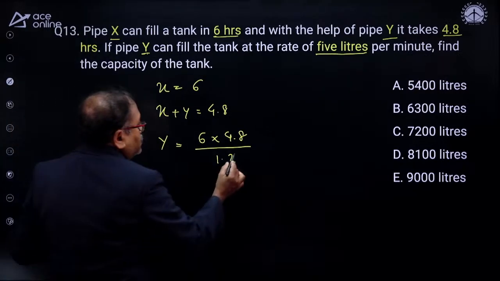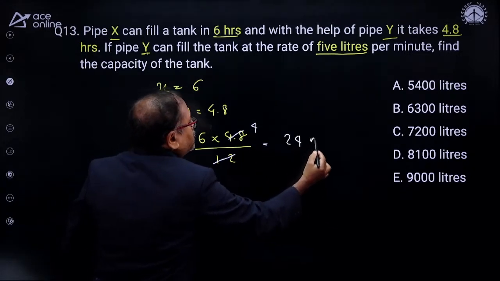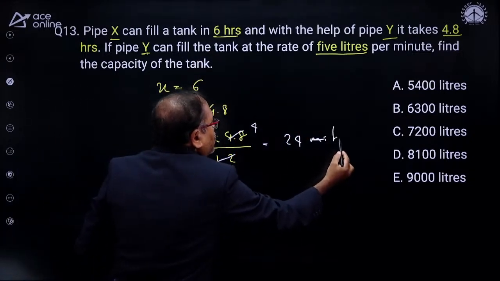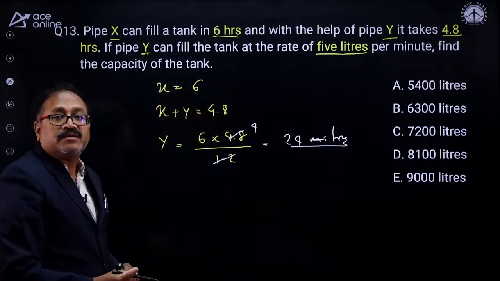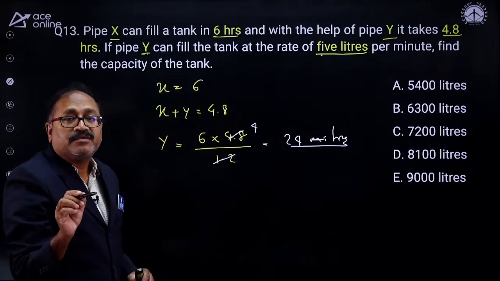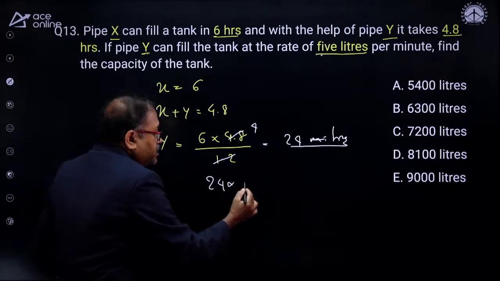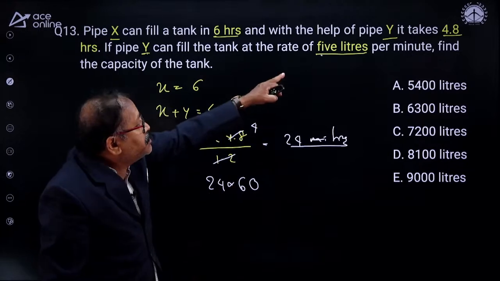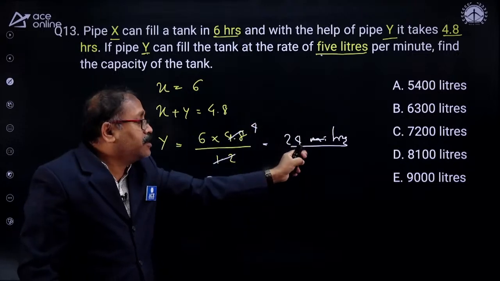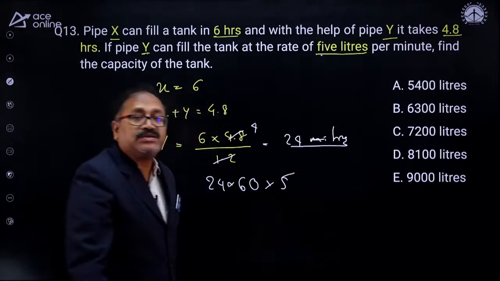Now when you notice that this gets cancelled how many times? 4 times. It will take 24 hours to fill the tank. How much does it fill? It fills 5 liters per minute. Then in 24 hours, how much will it fill? So 24 into 60, because I need to convert that into minutes, because the rate is given per minute. Or you convert the filling rate in terms of hours, then you can directly multiply here. So 24 into 60 and into 5 is your answer.